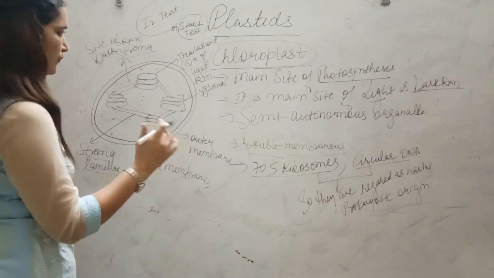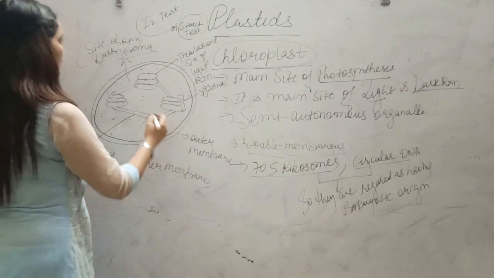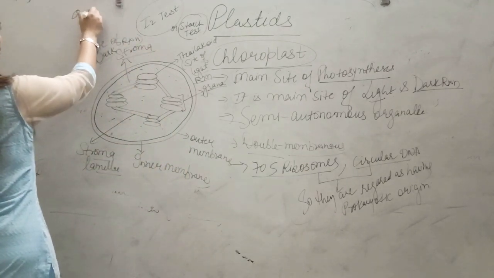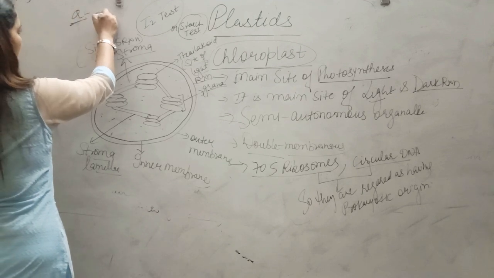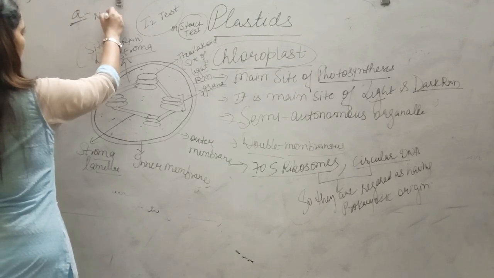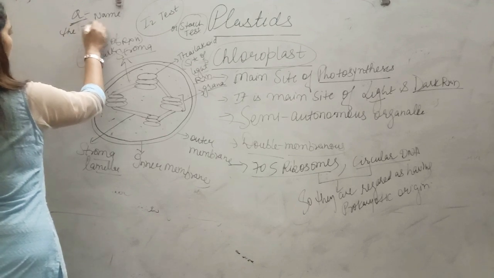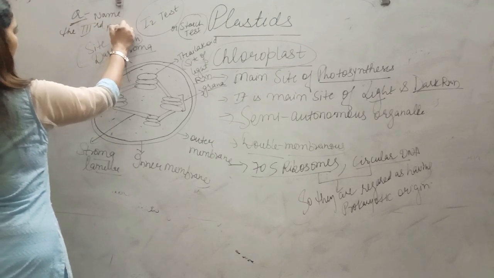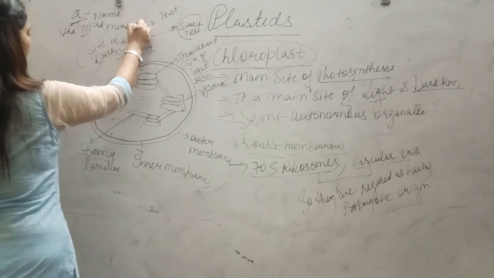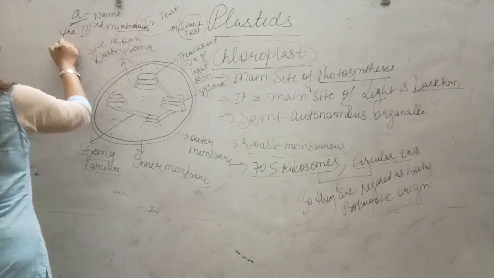One important question for NEET I am writing here. Name the third membranous organelle.